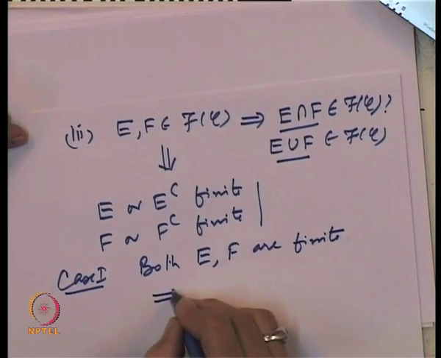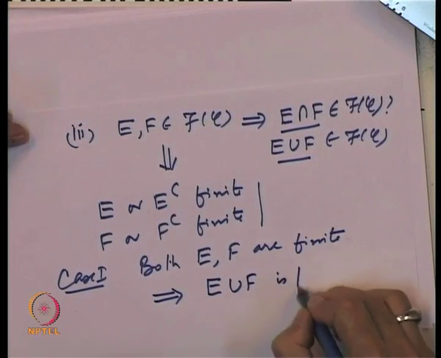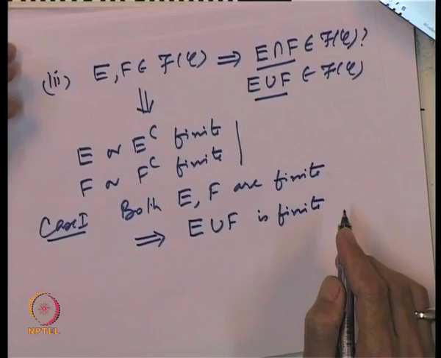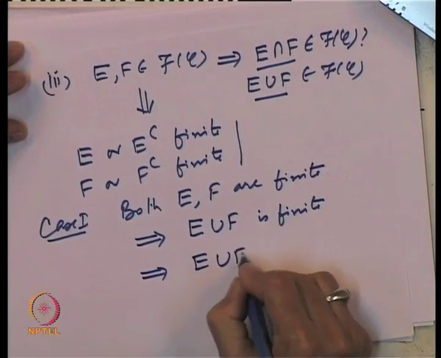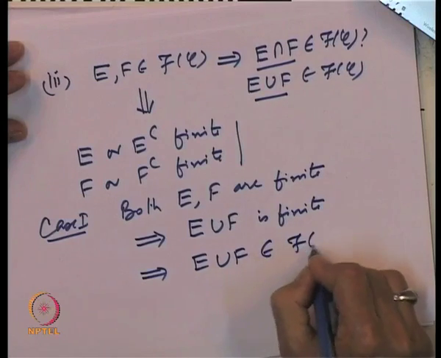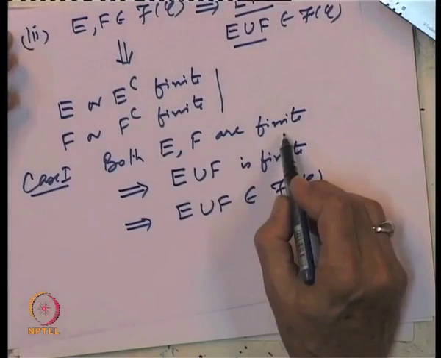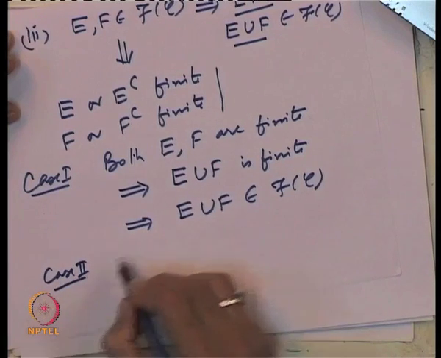In that case, that will imply that E union F is finite, because the union of finite sets is a finite set, and that will imply that E union F belongs to f of C, our collection. So, whenever E and F are finite, that's so. What is case 2? What is the other possibility?